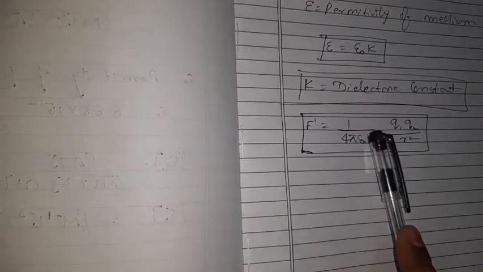You can observe one thing, that if the system is placed in vacuum or air, then there will be no K here. It means that the value of K, that means the dielectric constant, for vacuum or air is 1. K is equal to 1 for air and vacuum.